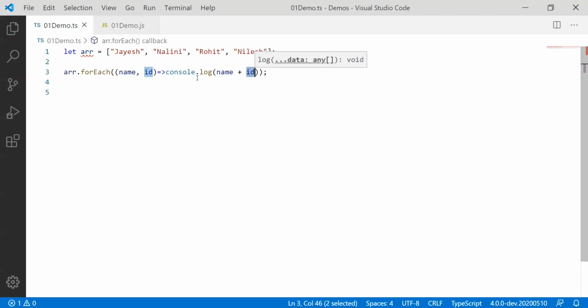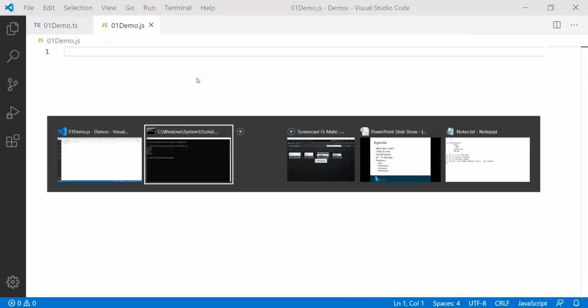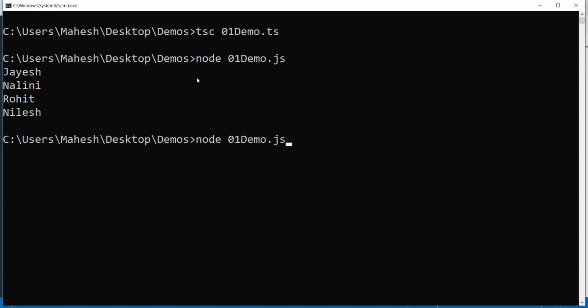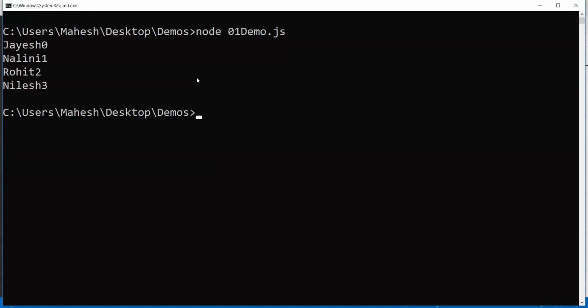Let's see whether this code works. One more time, I'll remove the code from the .js file, transpile the code, and run it on the console. Now you'll notice that it has the 0, 1, 2, 3 appended to the existing content.